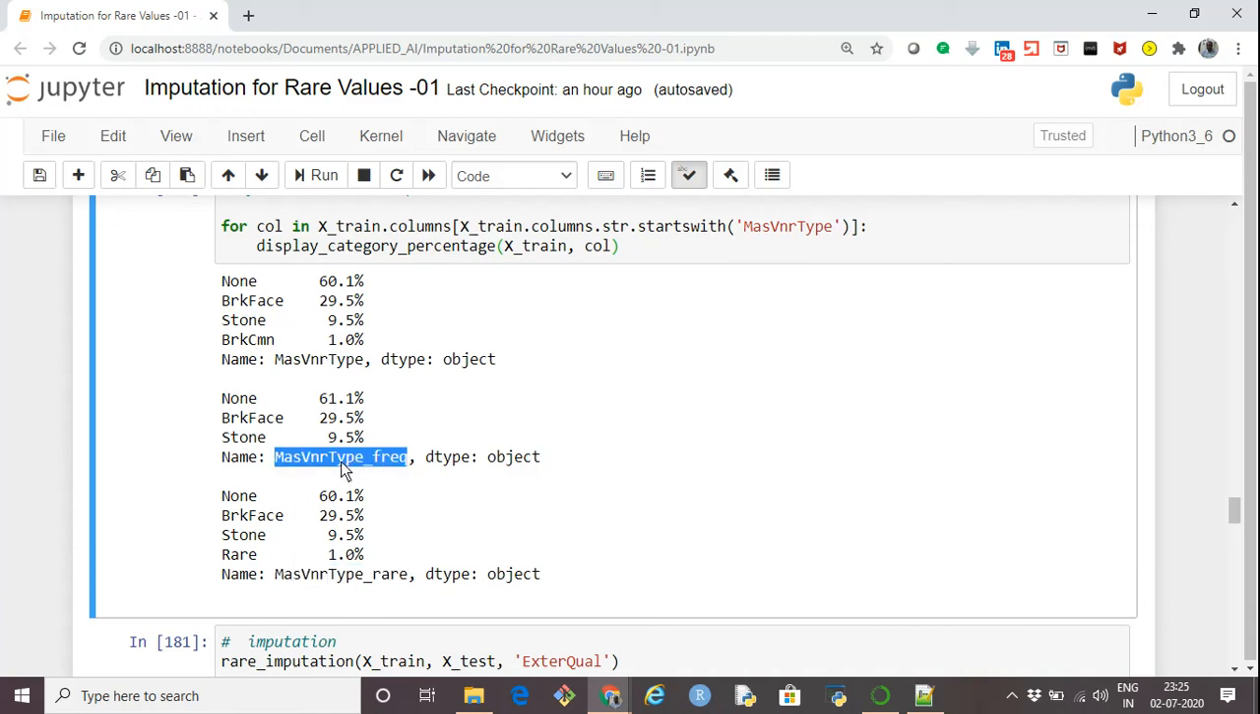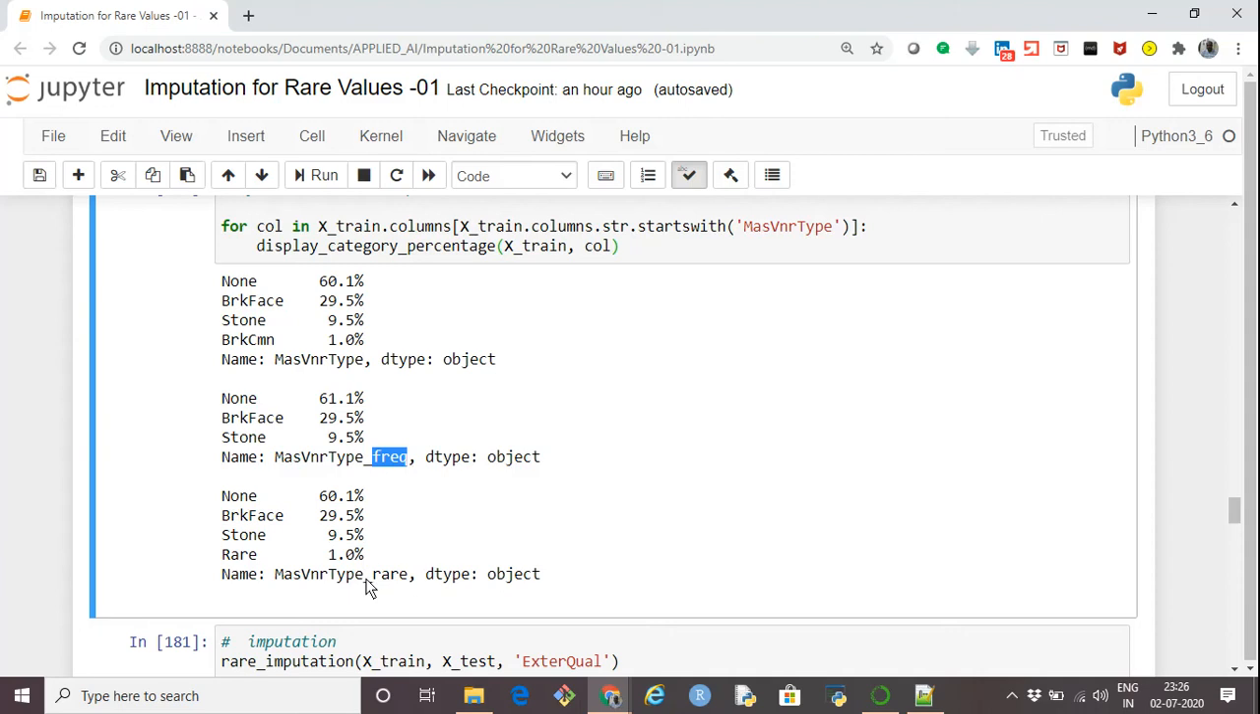In the frequent method, this particular category which was coming separately with 1% is not coming here. Why? Because that got replaced by the most frequent category, which was none. So now this 1% gets added to none. None is now coming as 61.1% here, and that particular category BRKCMN is no more there. That was the approach to replace any rare category, that is, merge it with the most frequent category.